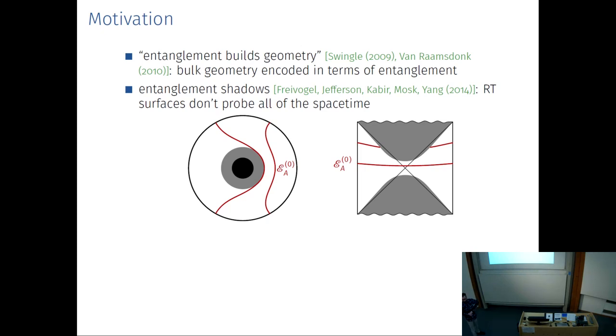And a very similar thing happens for a two-sided black hole if you consider an area which is split up between the two asymptotic boundaries. So you're looking at correlations between the two asymptotic boundaries. Then if you are at a time region close to the bifurcation surface, you will find RT surfaces which go through the wormhole from one asymptotic boundary to the other. But as you go up in time, at some point, the real Takanaki surface splits up into two disconnected components, and these lie entirely outside the horizon. So again, there's this region drawn here in gray, where no real Takanaki surface enters. And that's kind of a problem for this entanglement builds geometry idea.